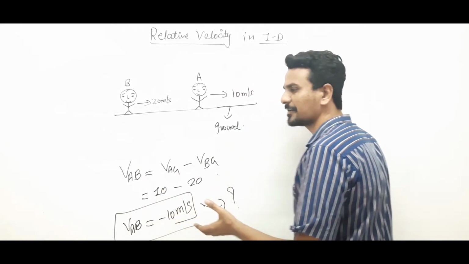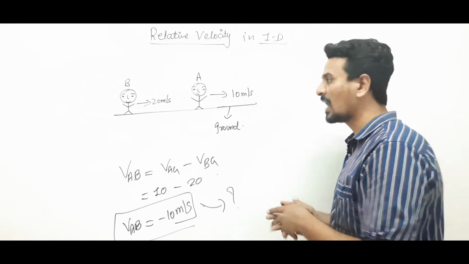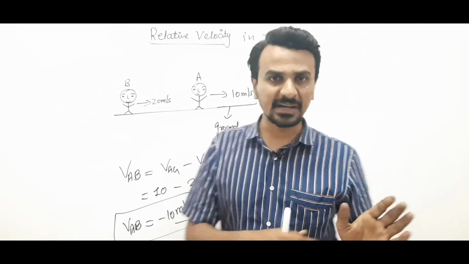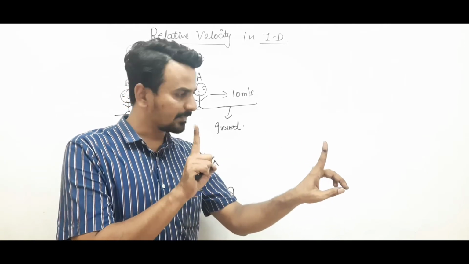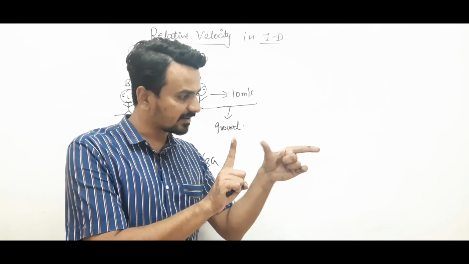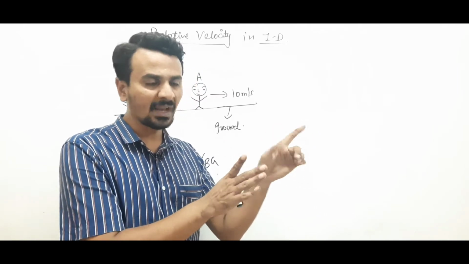We have just placed the formula. Let us understand what the situation is trying to say. A is moving this way with 10 meter per second. This is B. B is moving with 20. So, the distance between A and B gets shorter. It will be lessened.